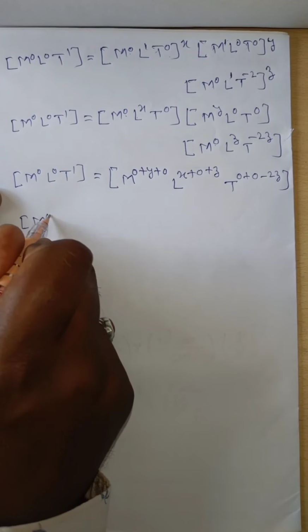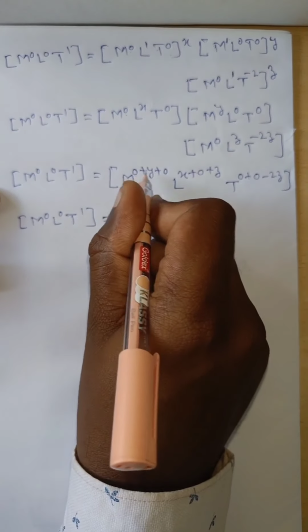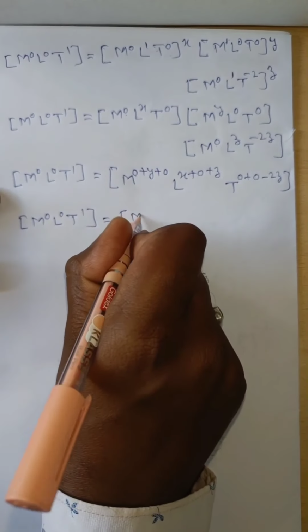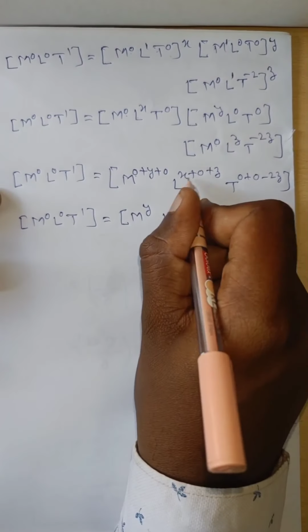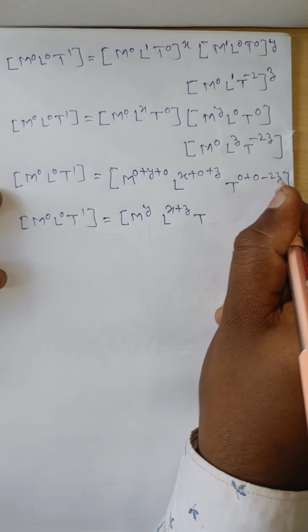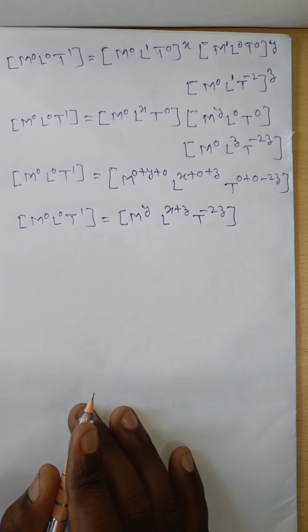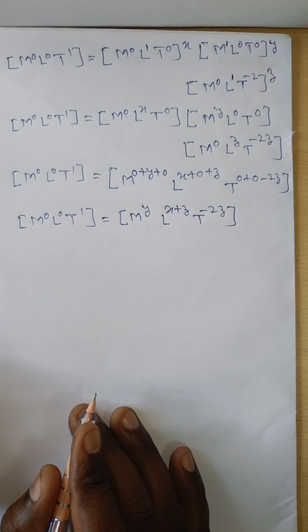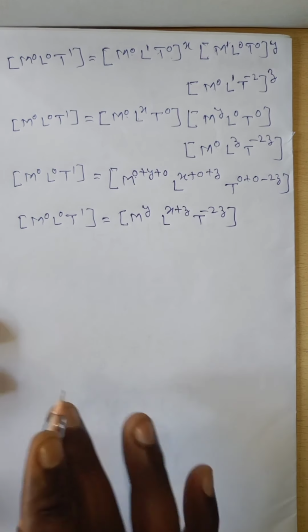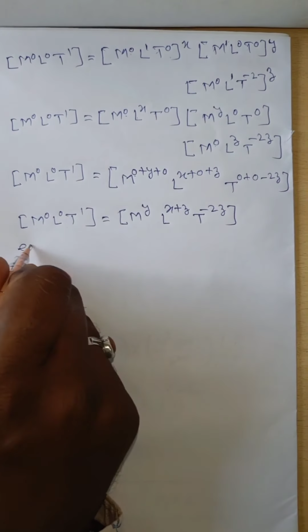Therefore left hand side M0 L0 T to the power of 1, which is equal to M to the power of 0 plus y plus 0, that is M to the power of y. Then L to the power of x plus 0 plus z, x plus z. Then T to the power of 0 plus minus 2z, minus 2z. Okay, therefore left hand side is M0 L0 T to the power of 1, which is equal to dimensions of M to the power of y, L to the power of x plus z, T to the power of minus 2z. Then we have to equate the dimensions on both sides.